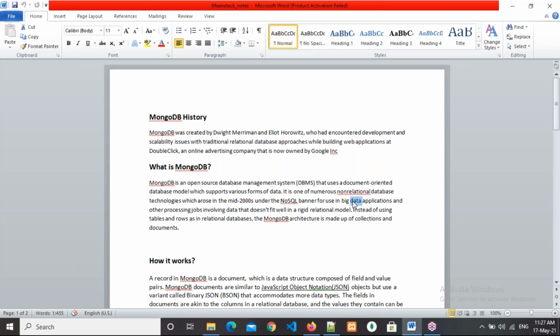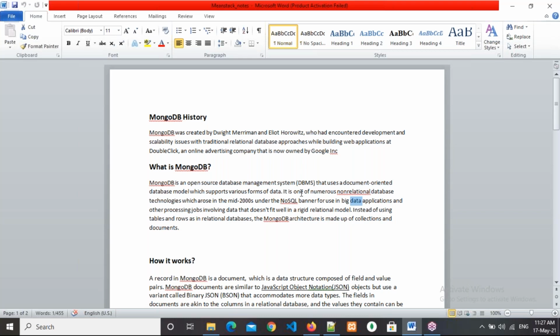So if you want to work with very big data, then MongoDB is a good solution for big data related things. Big data means nothing but huge amount of data, lakhs, crores, 100 crores of data.